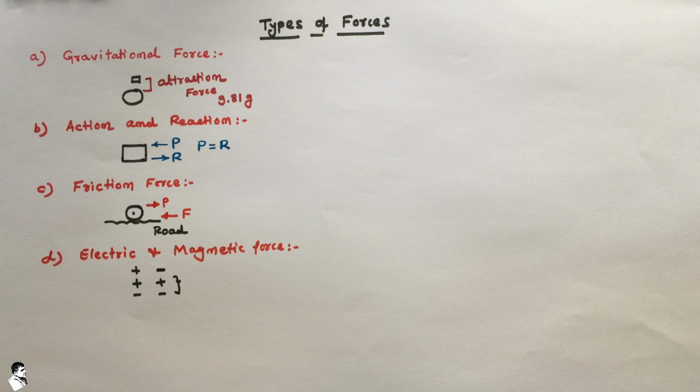This type of force generally exists between magnetic poles or electric poles, and it is attractive in nature if the poles are opposite, and repulsive in nature if the poles are similar, plus plus or minus minus, positive or negative. And this type of force also does not require any physical contact for its application.